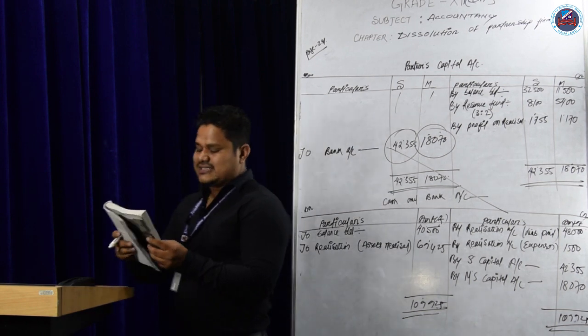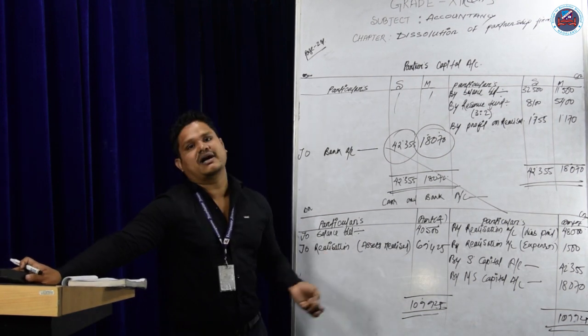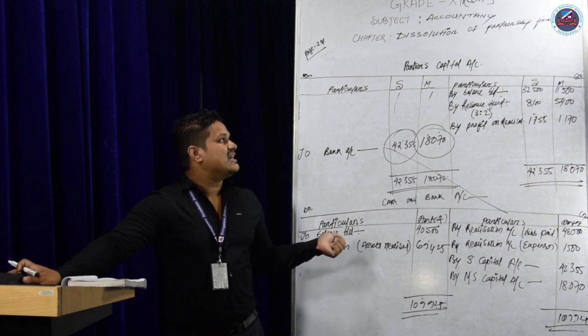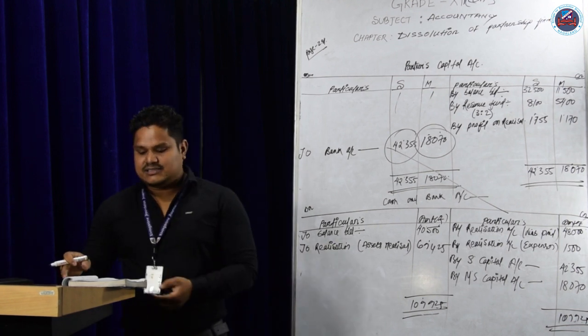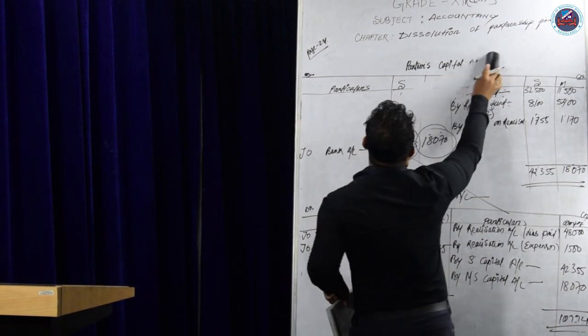Now we'll try to understand the entries regarding the dissolution of a partnership firm. That is the journal entries. See the journal entries. We'll do it part-wise.